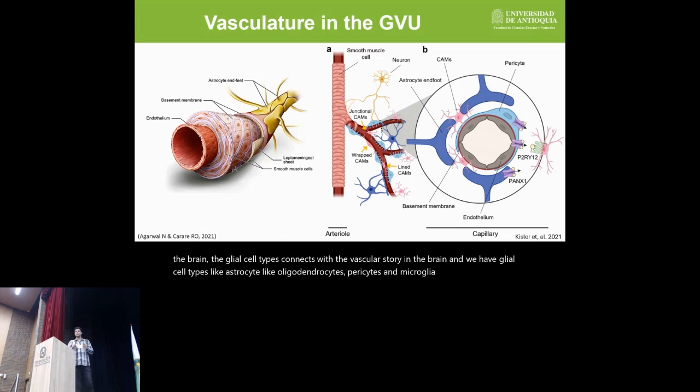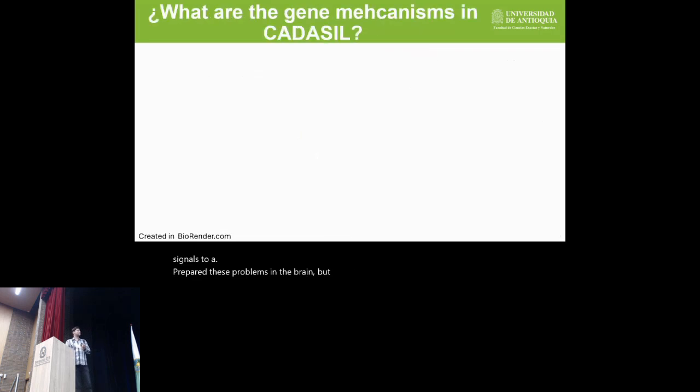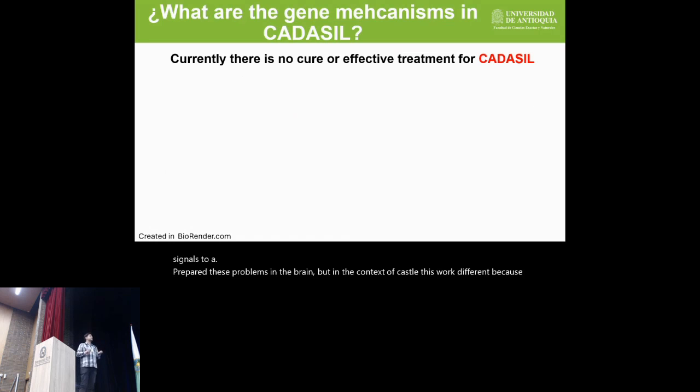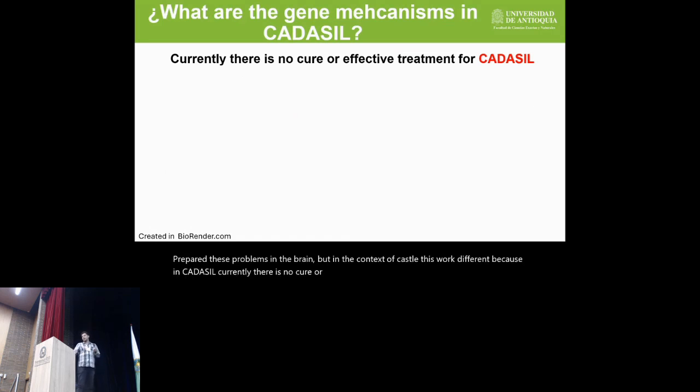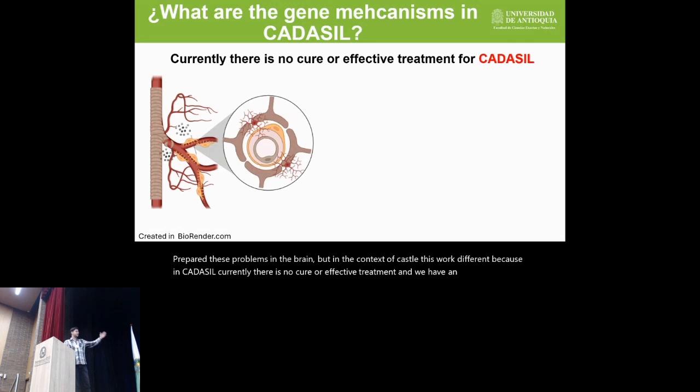This last one, microglia, is really important because microglia works as the immune system in the brain, and it can detect pathogens, it can detect lesions in the vasculature, and can produce inflammatory signals to repair these problems in the brain. But in the context of CADASIL, this works different, because in CADASIL, currently there is no cure or effective treatment. And we have a state of hyperactivation of microglia, loss of neural cells in the brain, and a hyperactivation of inflammatory response in the brain.